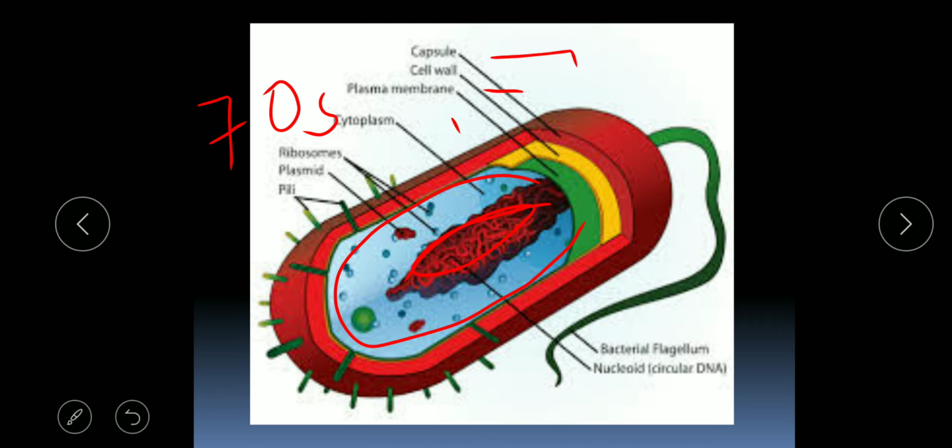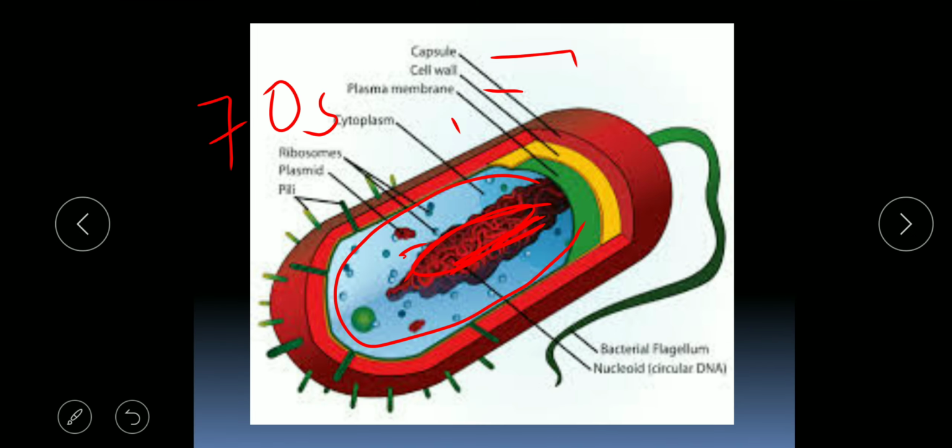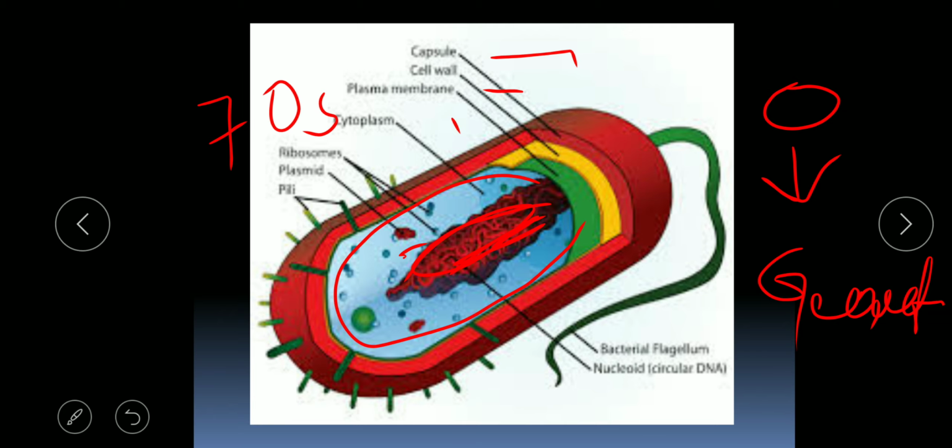Then there is the plasmid. What is a plasmid? Plasmid is also a type of genetic material, but it is not required for the general structure and functioning of the bacterial cell. This plasmid is known as extrachromosomal DNA or circular DNA. This plasmid is useful in genetic engineering. It is used as a vector in the field of genetic engineering.